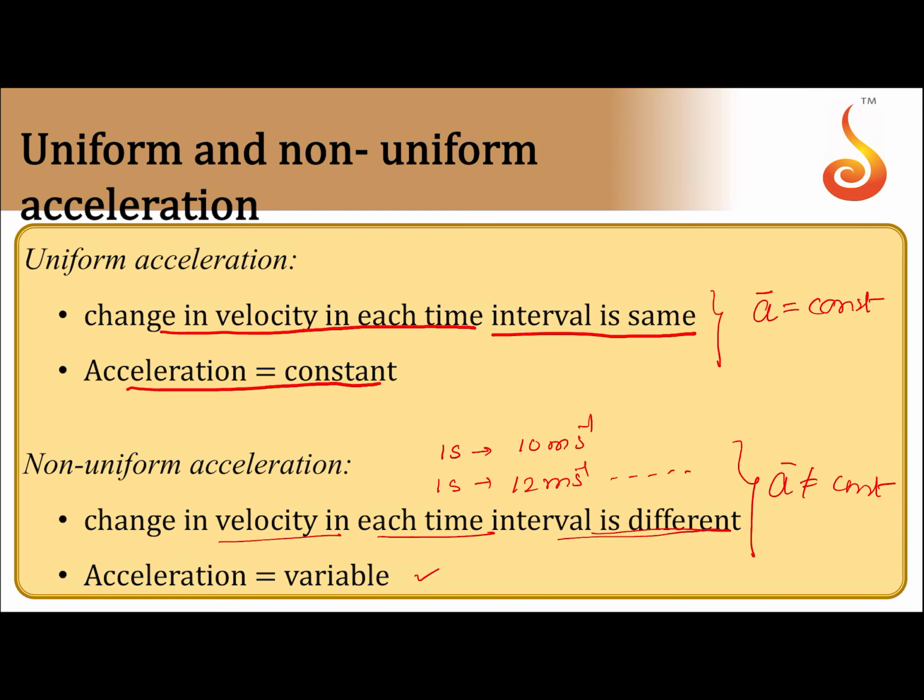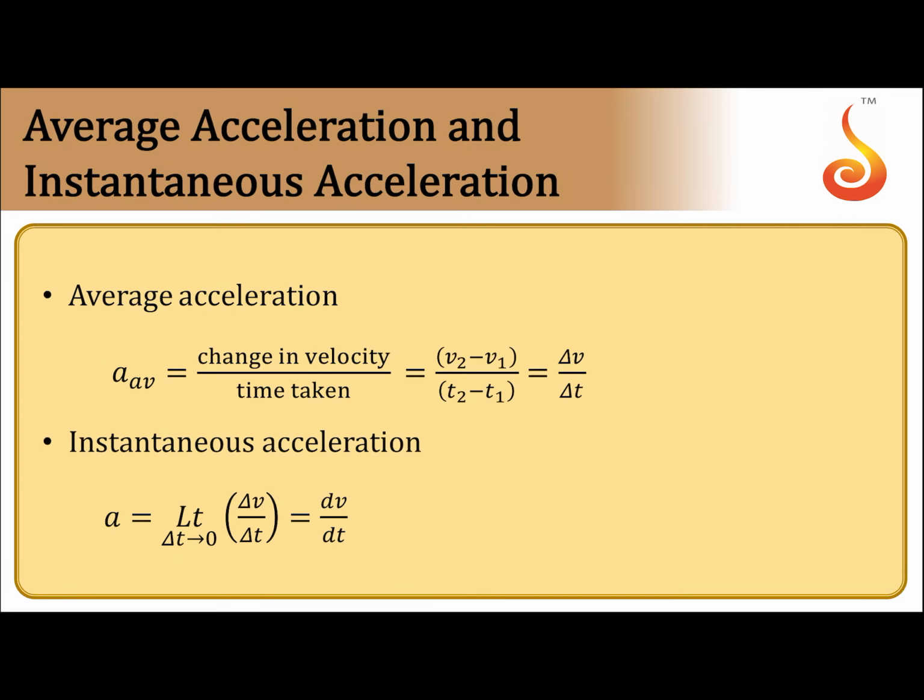Generally, we calculate this acceleration in terms of average acceleration and instantaneous acceleration. And again, average acceleration is nothing but total change in the velocity, for example, final velocity minus initial velocity divided by the total time interval we are considering. It is generally written as delta v divided by delta t. Remember, this is over the entire journey, over a longer interval of journey.